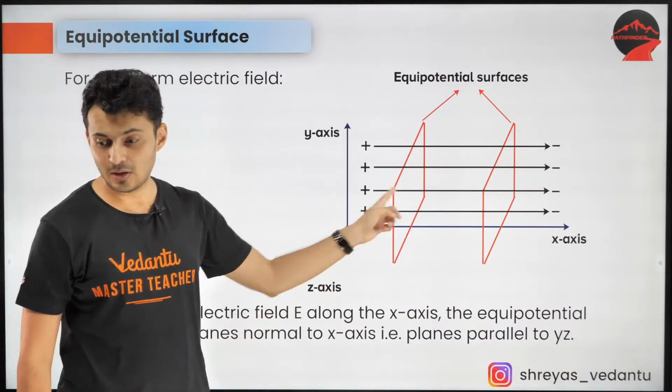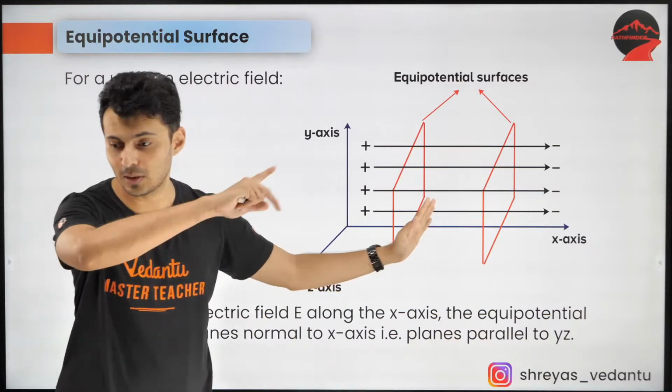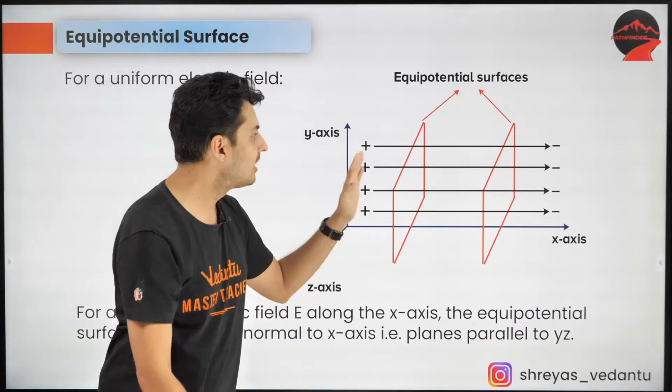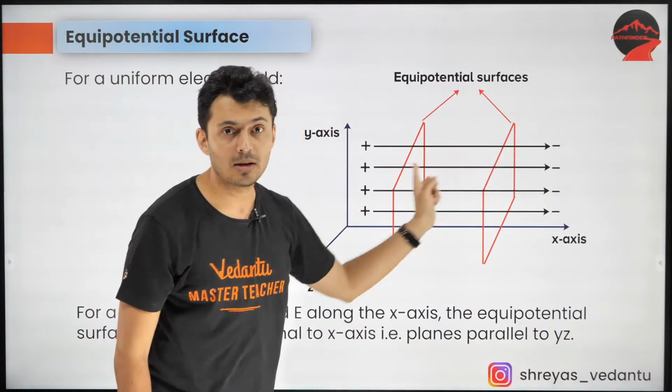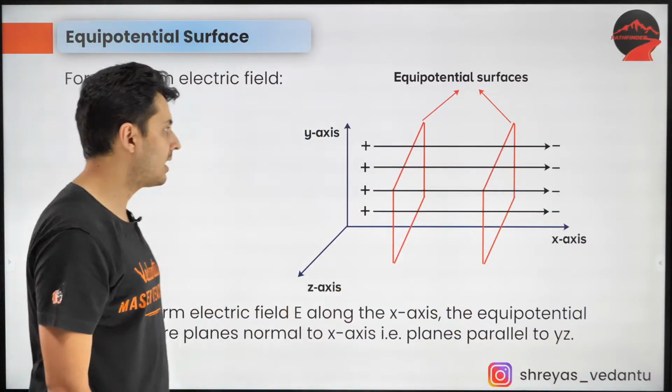Left or right? Which is at higher potential? Come on, look at the obvious thing. Yes, left surface, because field always goes from high potential to lower potential. Look at the direction. Yes, high to low potential.